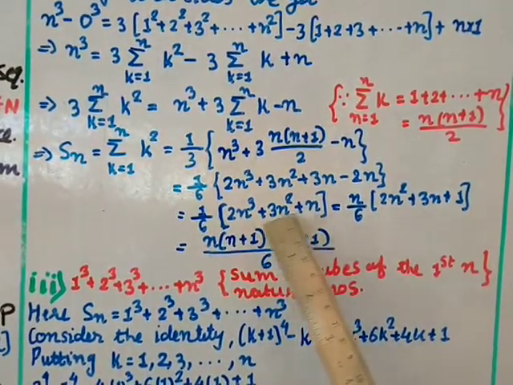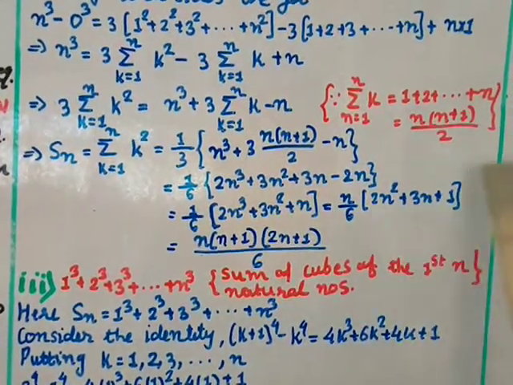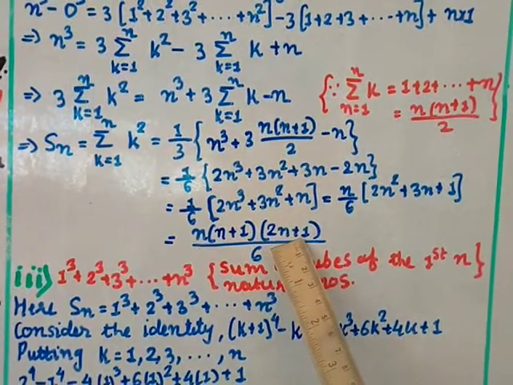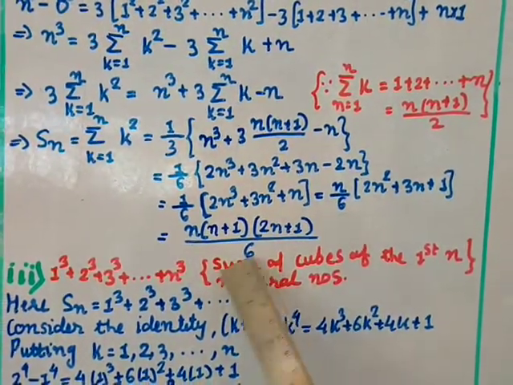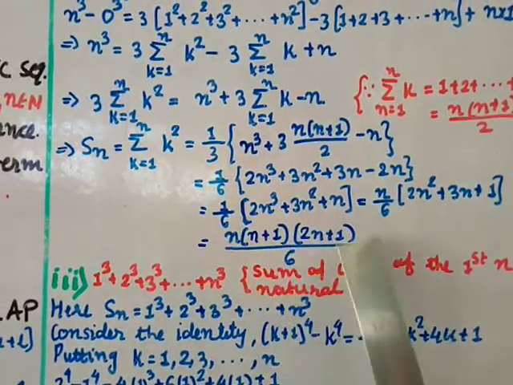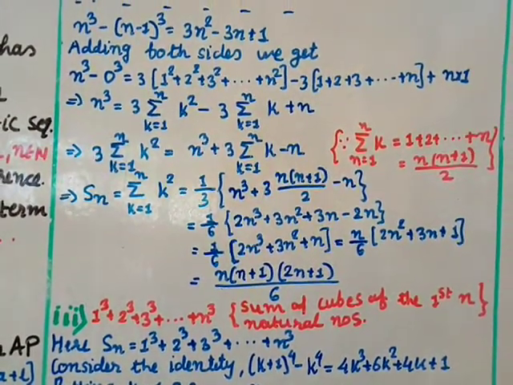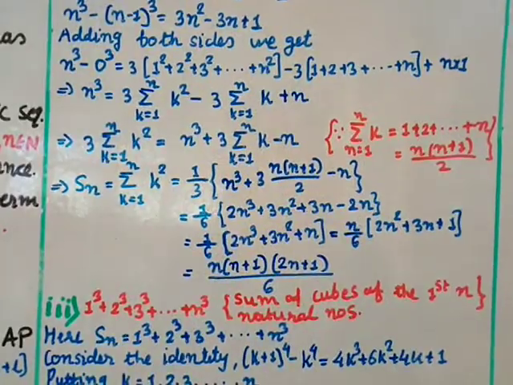Here 2n square plus 3n plus 1. Split the middle term. If you factorize this, the factors you get are n plus 1 and 2n plus 1. This n is as it is, and this 6 is written here. So this is the sum of the squares of the first n natural numbers. That is the proof or the solution, and this is the value.